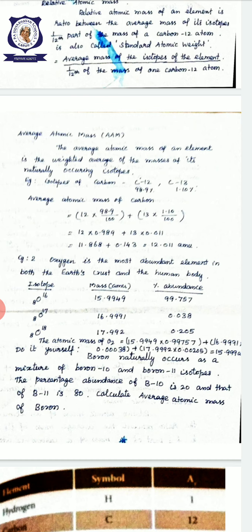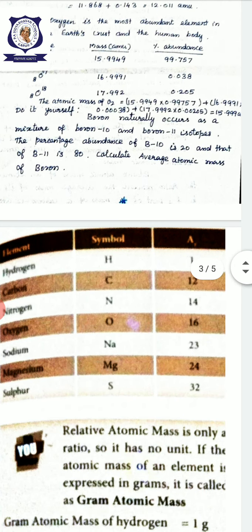The average atomic mass of boron is equal to boron 10, so 10 into percentage 20 by 100, plus 11 into percentage 80 by 100, for boron 11. Do it yourself. Once again, I read the sum. Boron naturally occurs as a mixture of boron 10 and boron 11 isotopes. The percentage of abundance of boron 10 is 20 and that of boron 11 is 80. Calculate the average atomic mass.